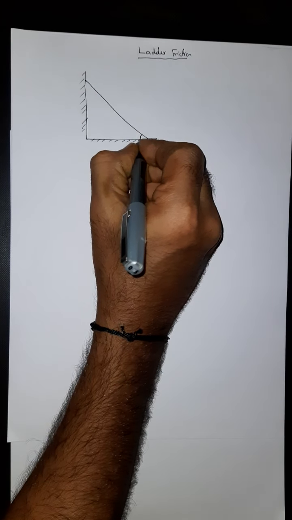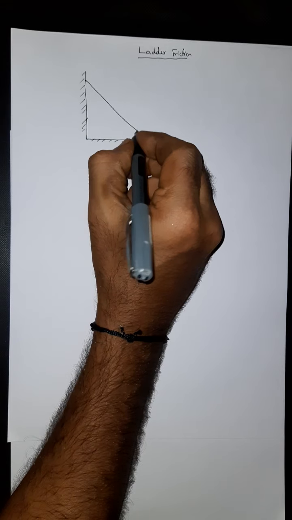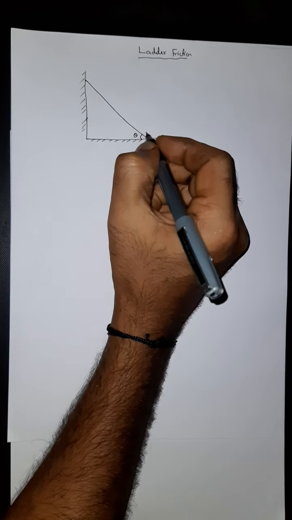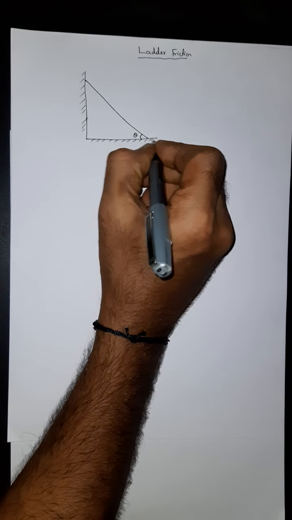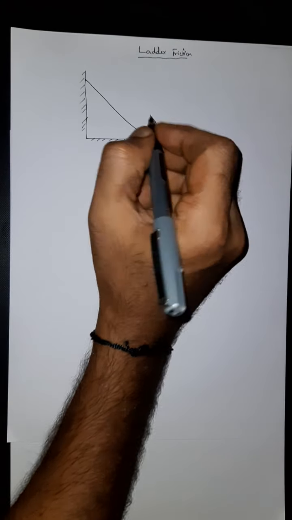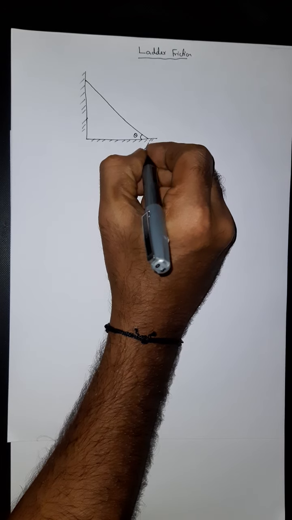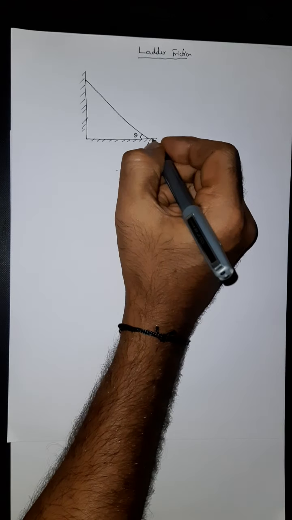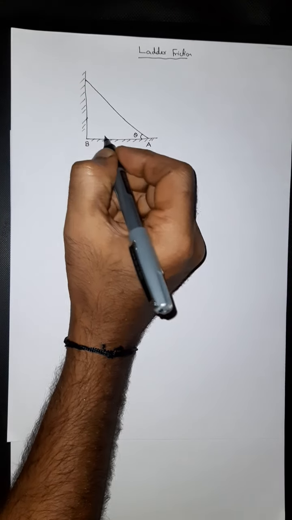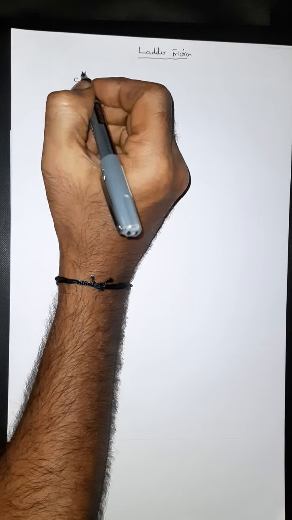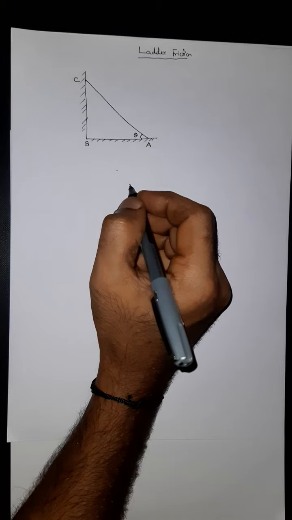Assume this angle theta. This is the angle of ladder with respect to the horizontal. The bottommost portion let us consider as A. This is B, and the topmost of the ladder as C.